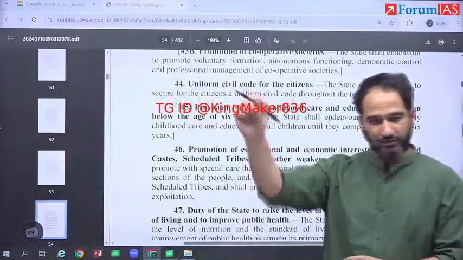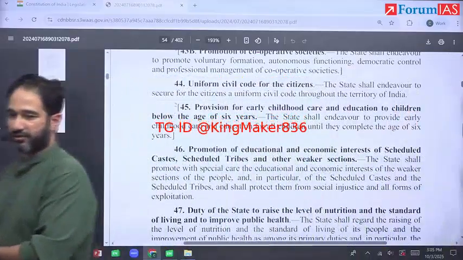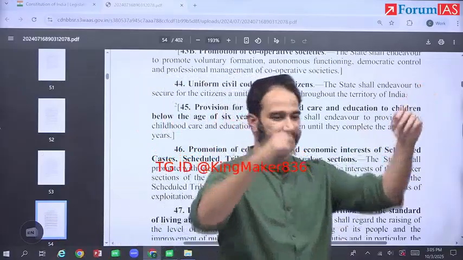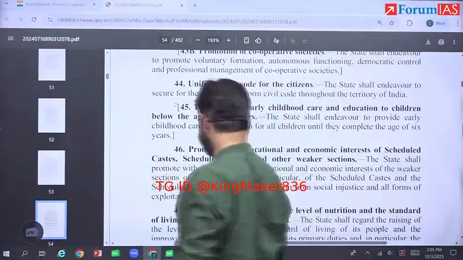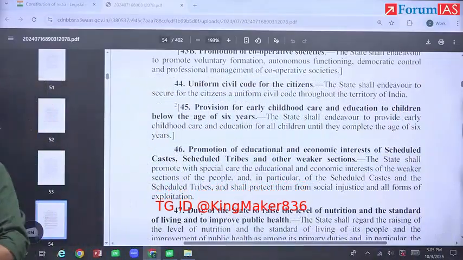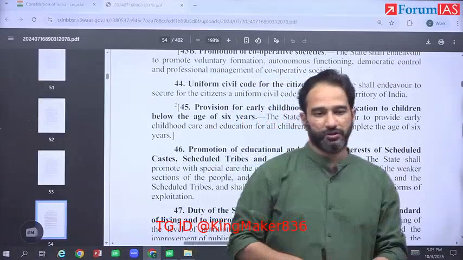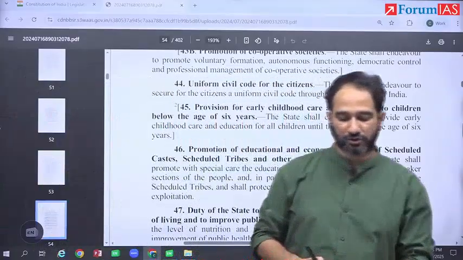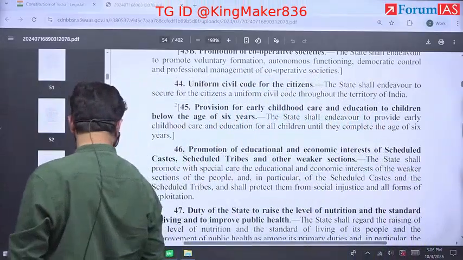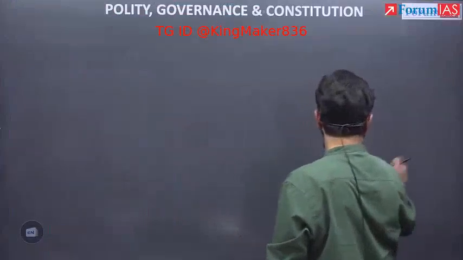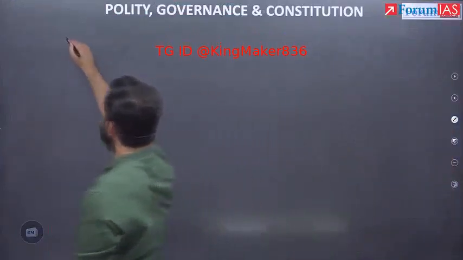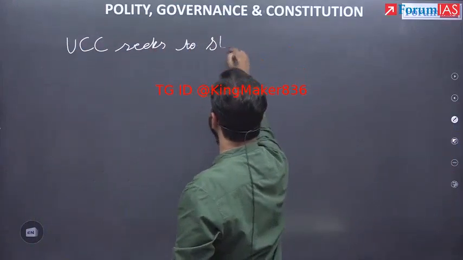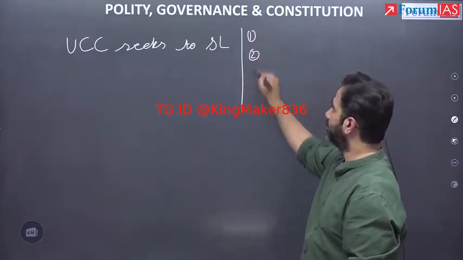All right. Write down the first introduction to this, in the sheet itself. Write down: Uniform Civil Code seeks to streamline, and then you write in bullet points 1, 2, 3, 4.